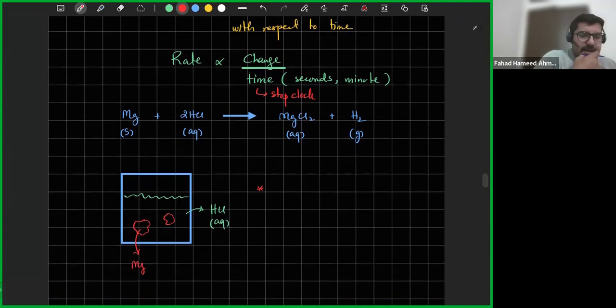So in this reaction, how can I figure out what the rate of the reaction is? I can measure how quickly this piece of Mg dissolves. So with respect to time, I can do that. What else can I do? I can measure the change in mass of Mg.